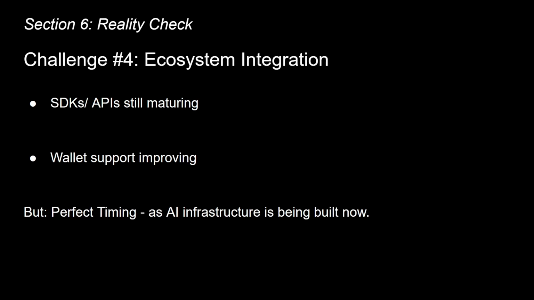Challenge 4. Ecosystem integration. The tools for integrating Handshake need to mature a bit. SDKs, APIs, wallet support, they're all improving, but we're still early. However, we are at the exact moment where AI agent infrastructure is also being built. We can build AI agent frameworks with the Handshake identity from the ground up.